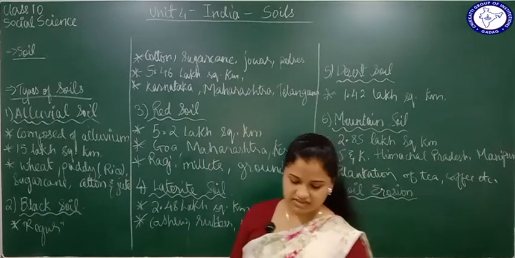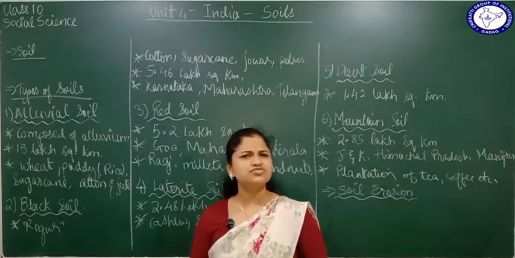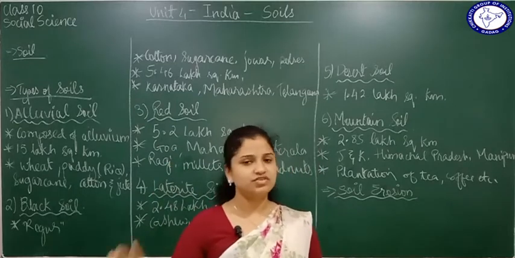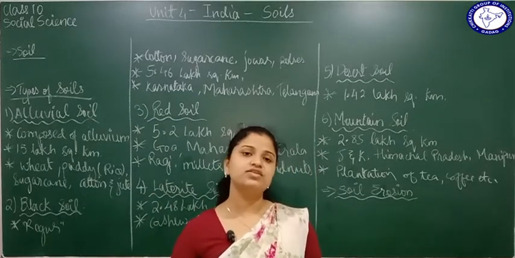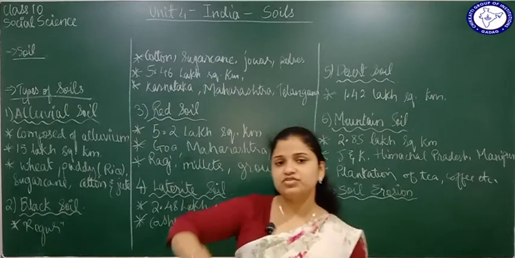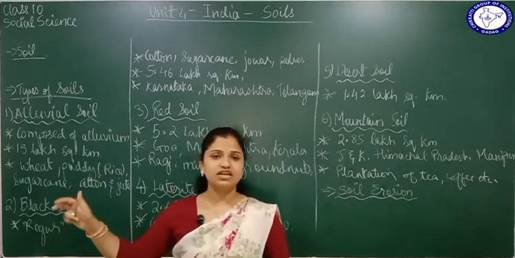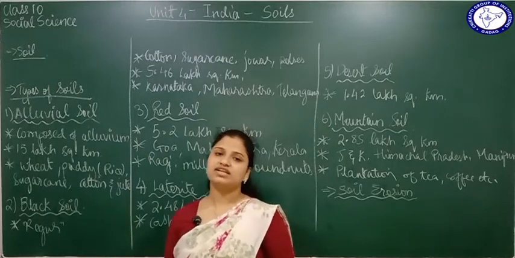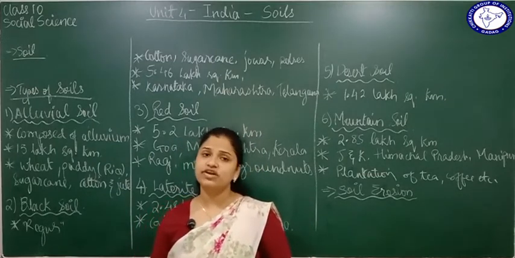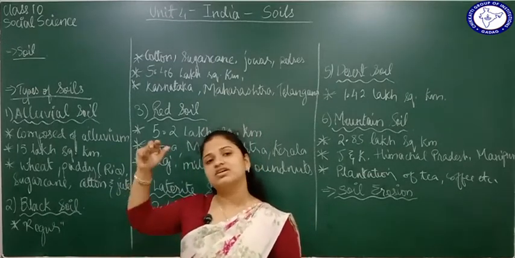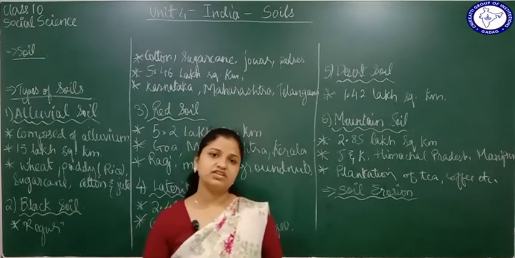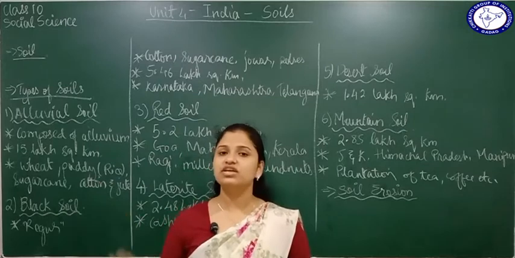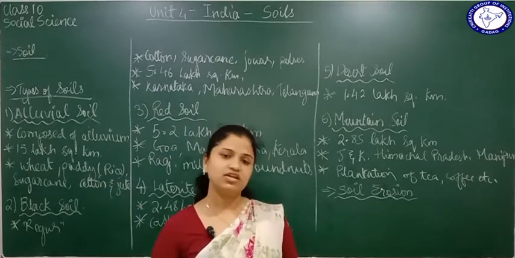Next factor is shifting cultivation. What is shifting cultivation? You grow the crop here for 3-4 years. Next, when the soil loses its fertility, you shift to some other land, and there if there are trees, you cut down all the trees and you do cultivation in that land. Afterwards, when the soil loses that fertility again, you shift to another land, cut down the trees and do cultivation. This is going to result in cutting down of trees, and this will lead to again soil erosion.